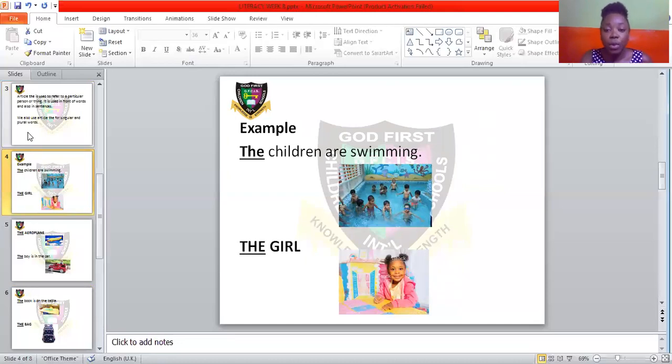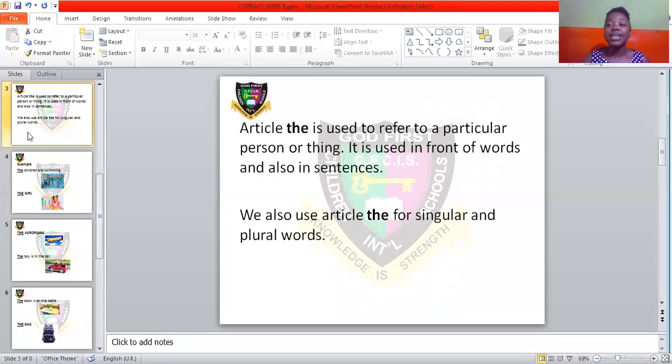Then the children are swimming. We're talking about this particular group of children. So we will see that it is quite different from article A and article an. We use article A when we are referring to just any object or any person. If I tell you call a boy, that means just any boy. If I say a boy should come, that means any boy should come.